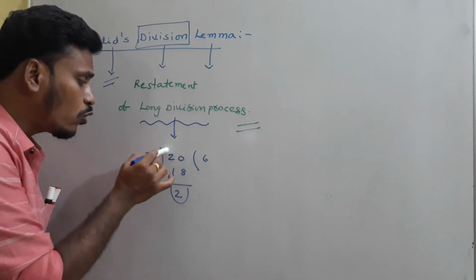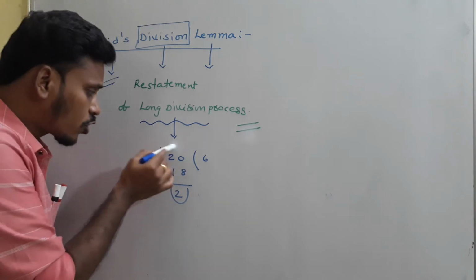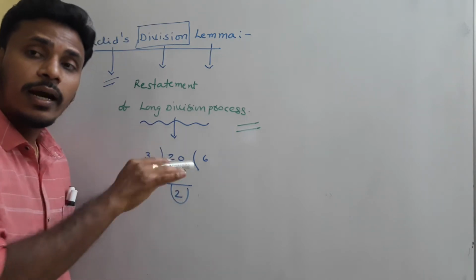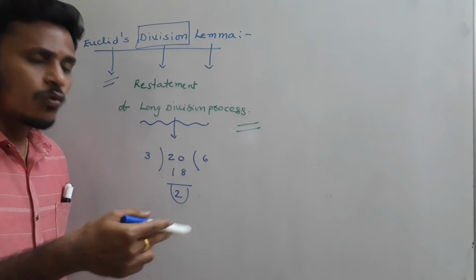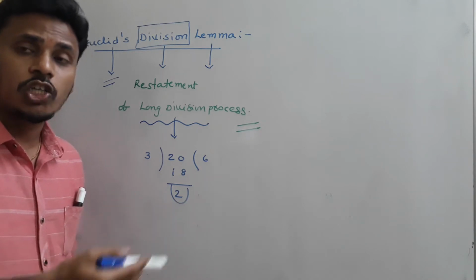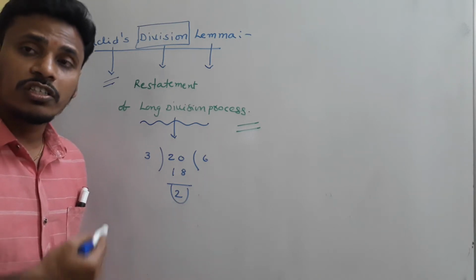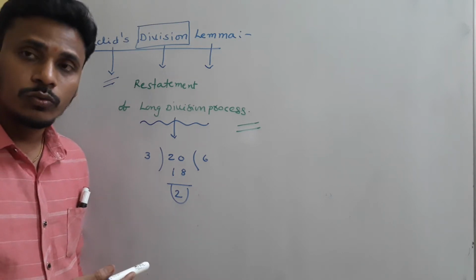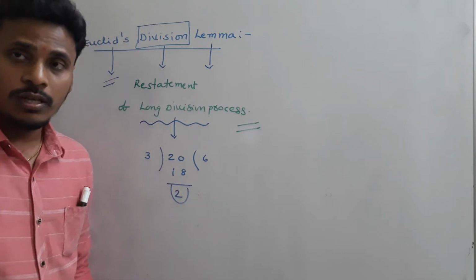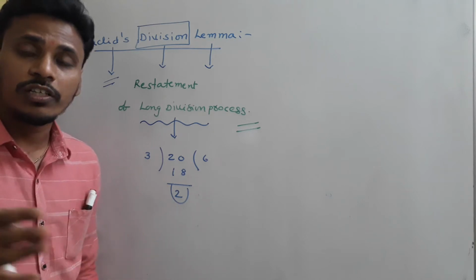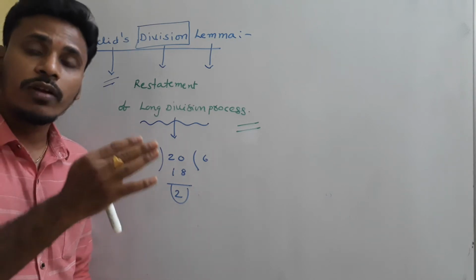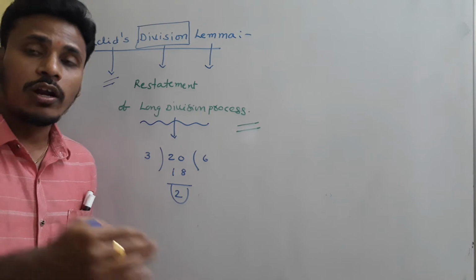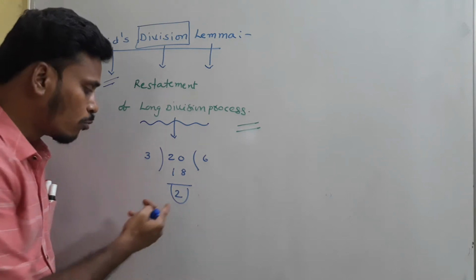We are going to distribute this 20 among 3 equally. If I have 20 chocolates and I am trying to distribute them to 3 persons equally, I start my distribution step by step. If I continue distributing, after giving 6 chocolates to each person, I am left with 2 more chocolates.